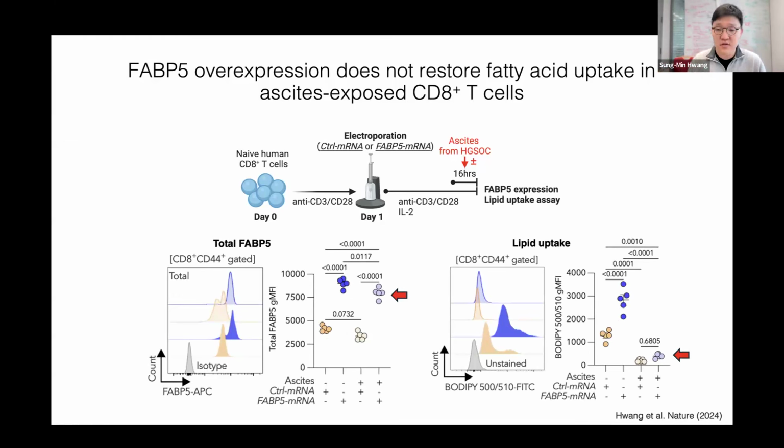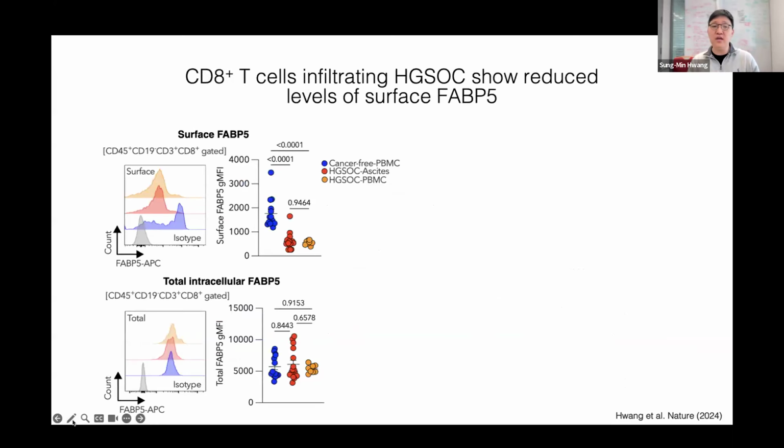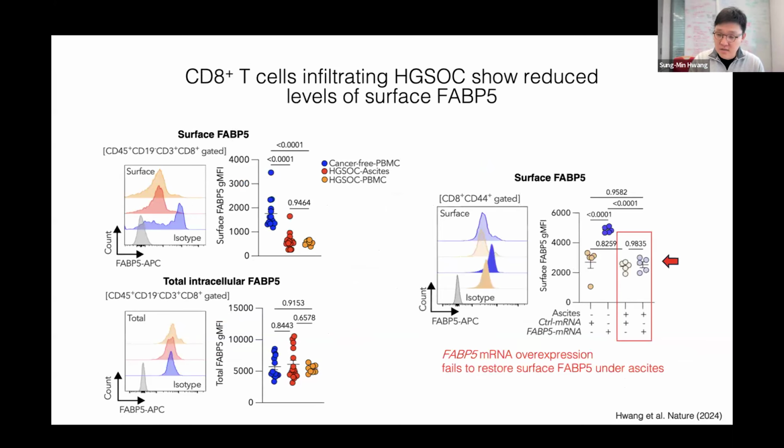So this raises a very interesting question. Even when FABP5 expression is restored, why is lipid uptake still defective? To make a long story short, we found the T cells from patient ascites and peripheral blood have reduced surface FABP5 expression, but total intracellular FABP5 levels remained comparable. And similarly, when we overexpress FABP5 mRNA without ascites conditions, we saw increased surface FABP5 expression. However, when we cultured with ascites, their surface FABP5 expression is not restored.